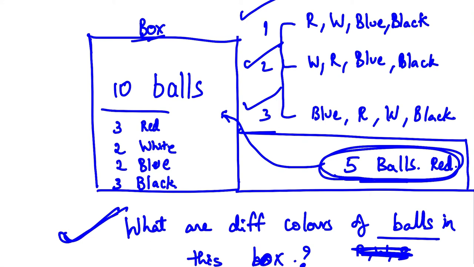No, right? Red is always red, whether it's 3 or 8, 3 plus 5. Whether it is 3 red balls or 8 red balls, it's only counted once. So that's the reason why no duplicacy is allowed.